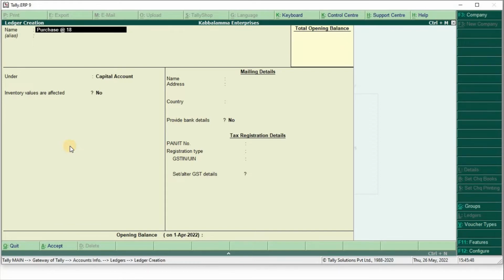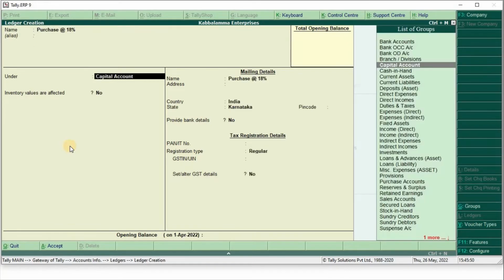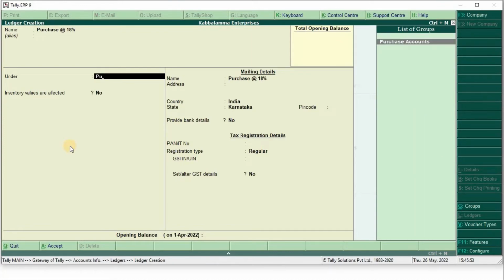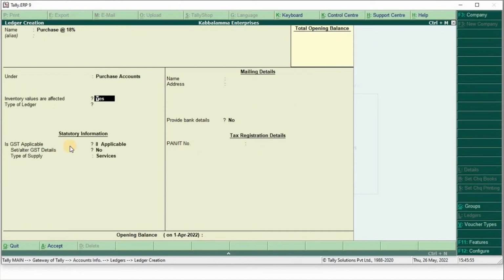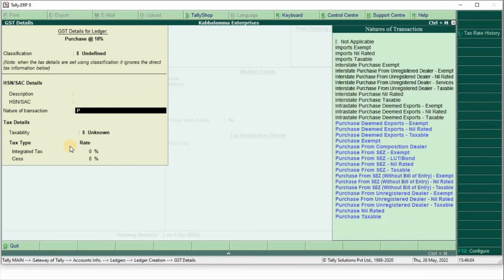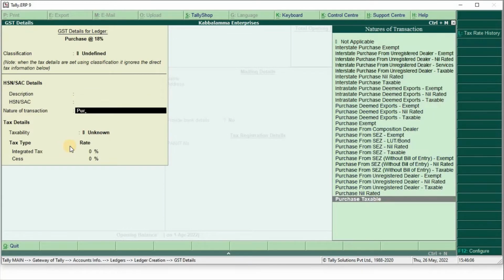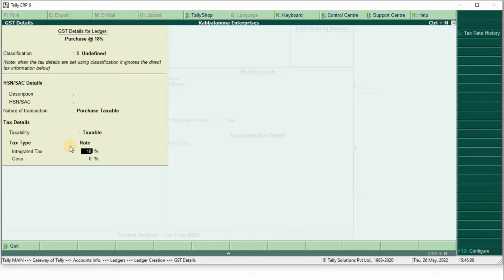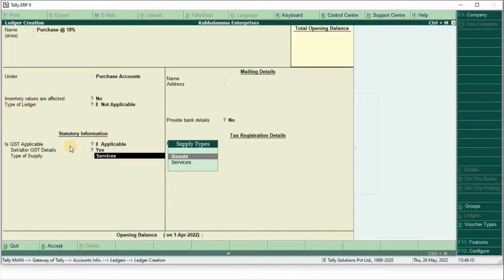Purchase at 18%, under purchase account, inventory values are no. Set alter GST details, yes. Purchase taxable, 18%. Goods, type of supply, goods.